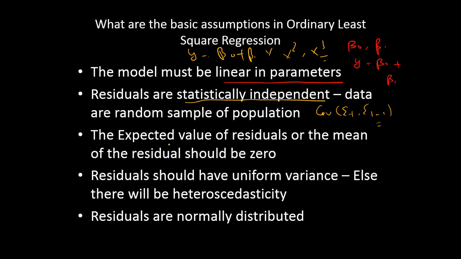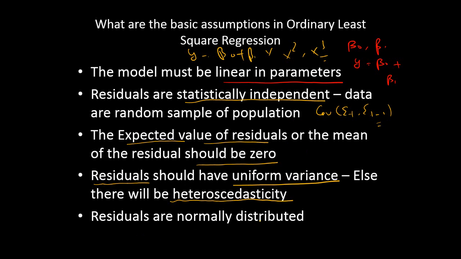Then the next assumption is the expected value of the residuals. So when we say expected value, we mean the mean of the residuals should be 0. So that's another important assumption. And then the residuals should have uniform variance. Else there will be the problem of heteroscedasticity, and your parameter estimates cannot be interpreted in a normal way. So ensure that the variance of the residuals is uniform.